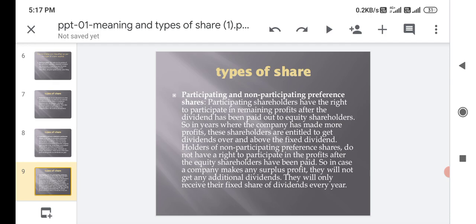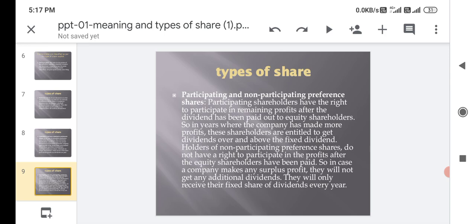Next type of share, participating and non-participating preference shares. Participating shareholders have the right to participate in the remaining profit after the dividend has been paid to equity shareholders. So in any year where the company has made more profit, these shareholders are entitled to get a dividend over and above the fixed one.